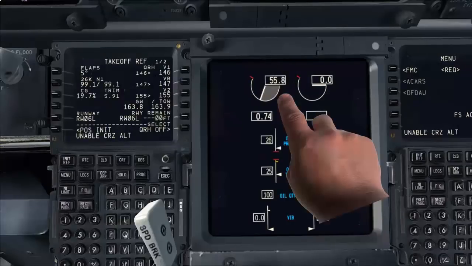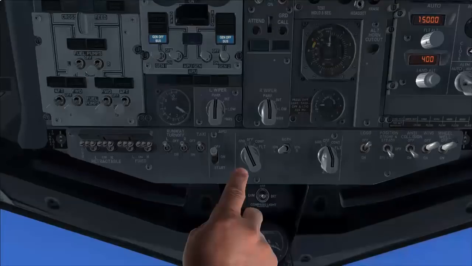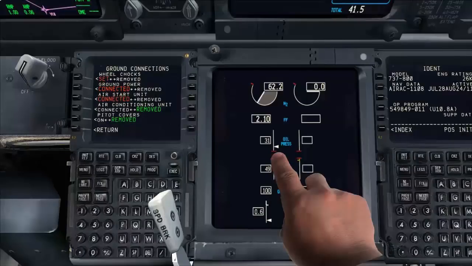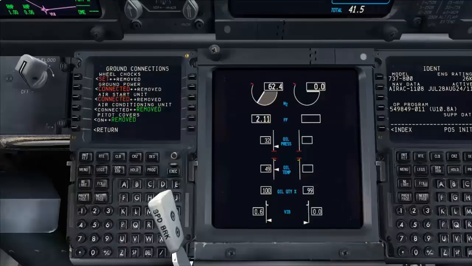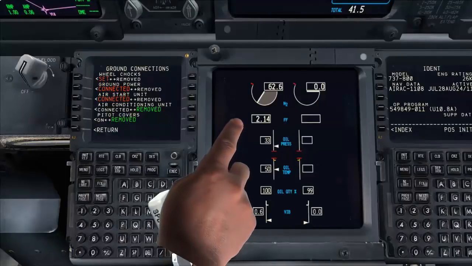N2 56%, start cutout check, oil pressure rise check, engine parameters check all stabilized.